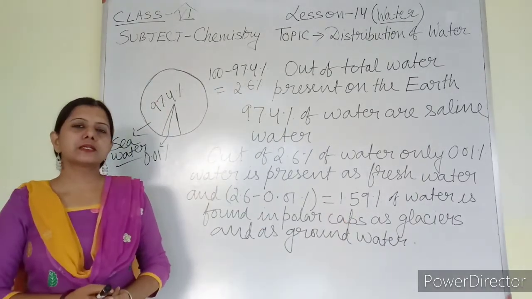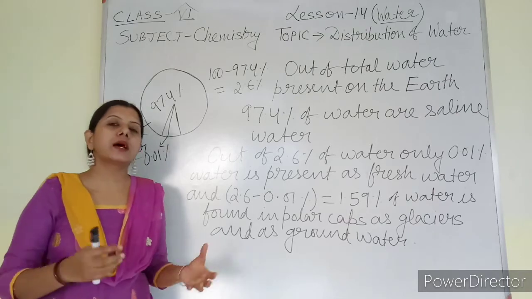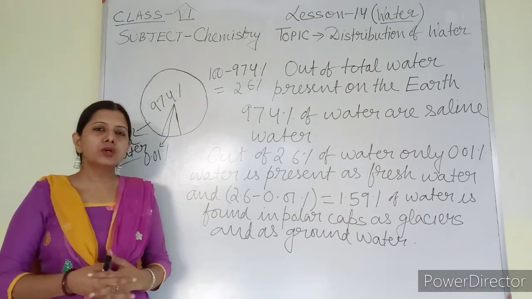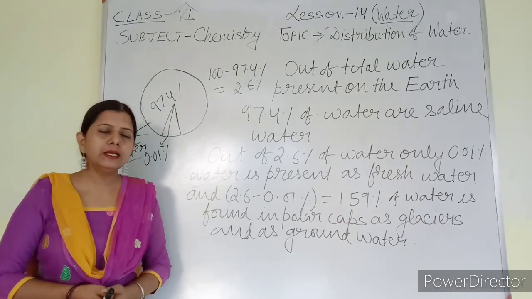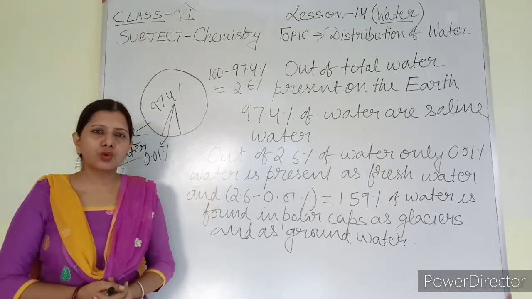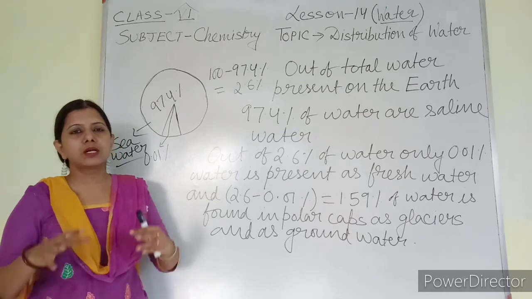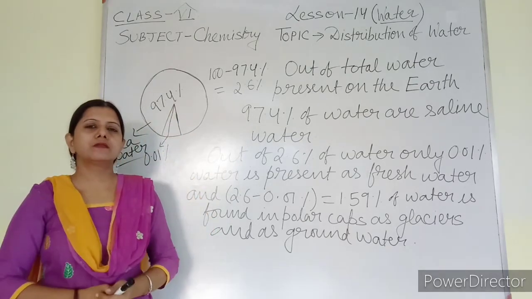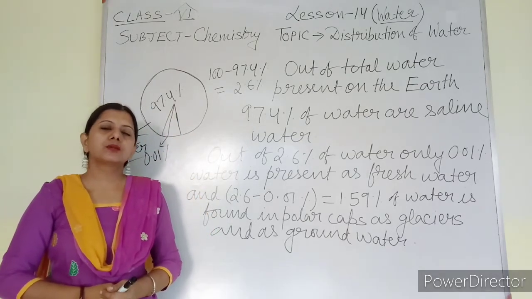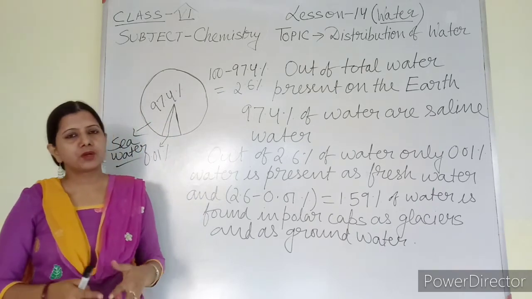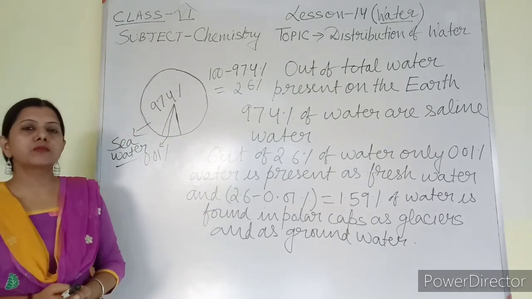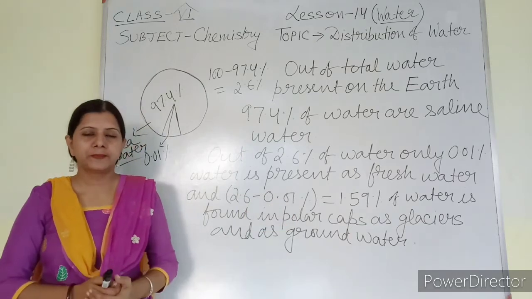This water is present in the form of polar ice. In higher mountains, you might have seen, it is not possible for you to go, but you might have seen on TV or in photographs that in higher mountains the caps are covered with ice. Those are called polar caps, or they are present in the form of glaciers in the polar region.